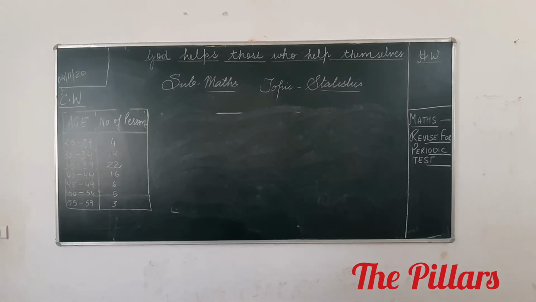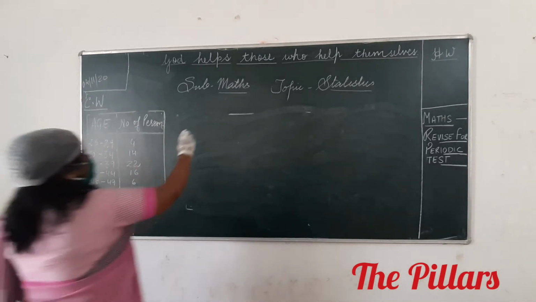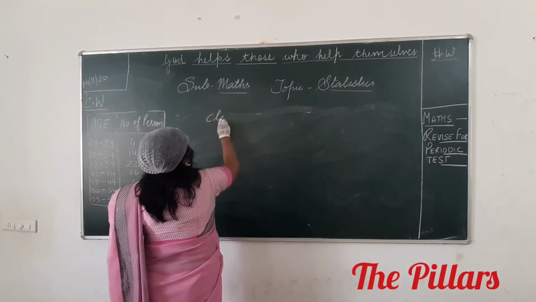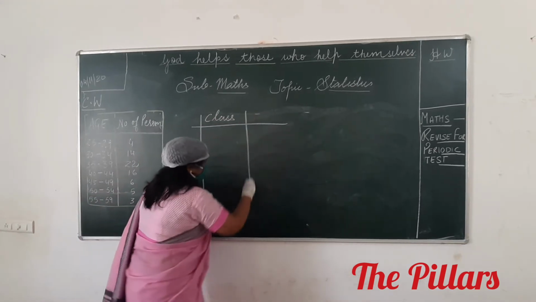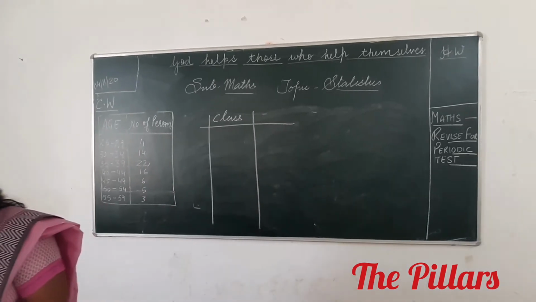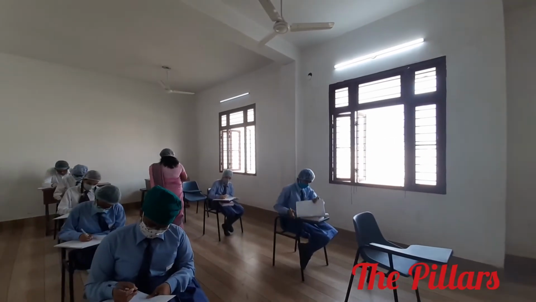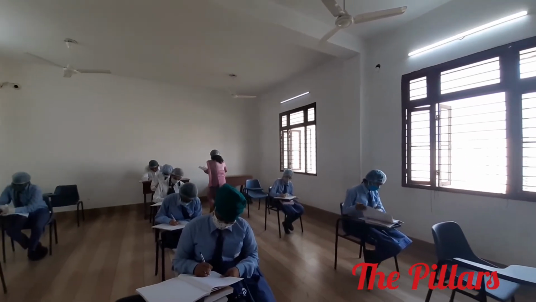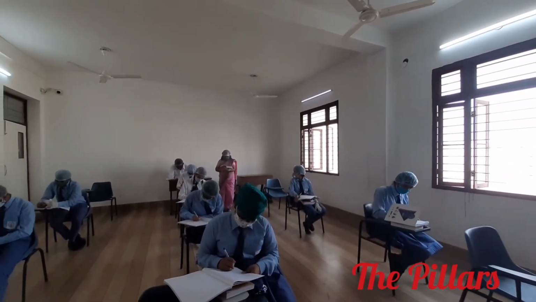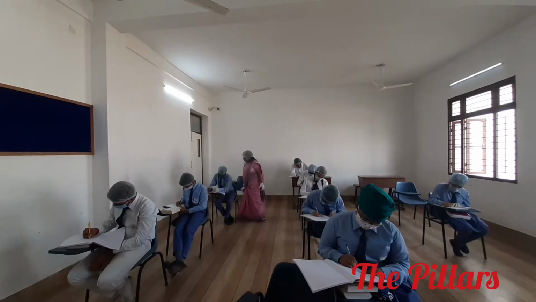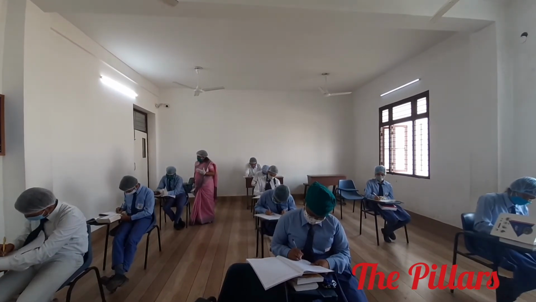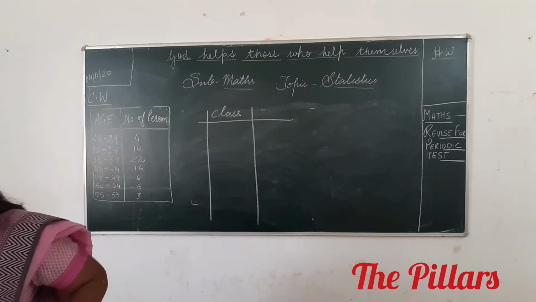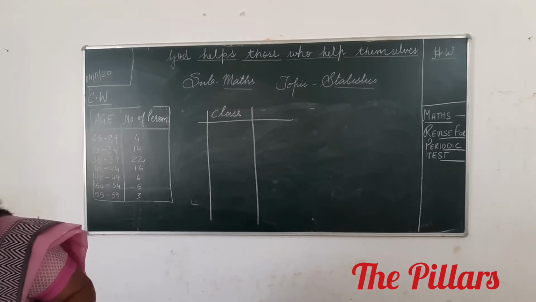So first what are we going to do? We will convert this into, come on, make a table right here, class. Class. Frame it and tell me how much you will get. It should not take so much time. It's a matter of 1 minute. Okay? Now, let us see.